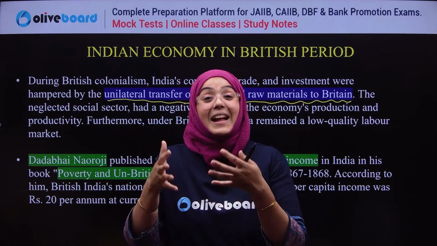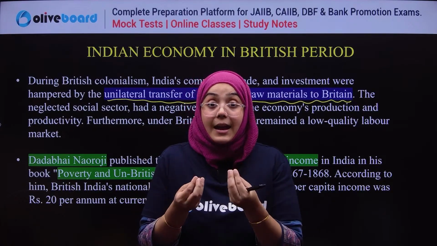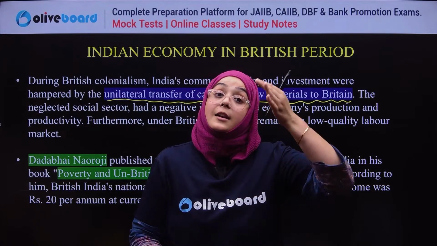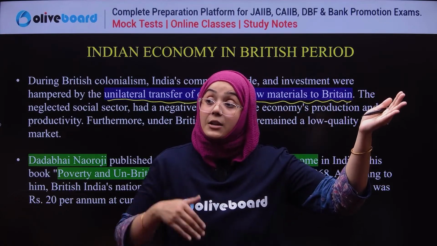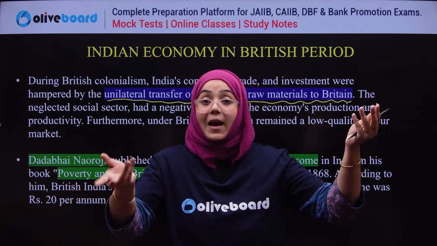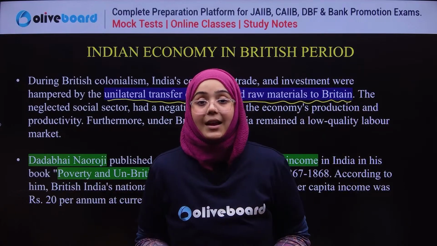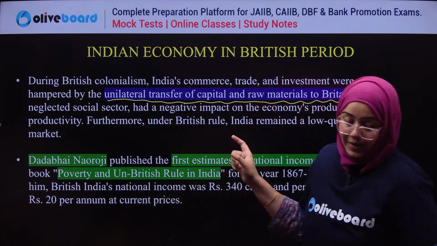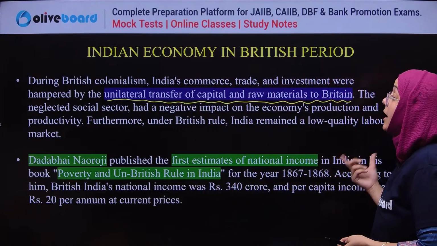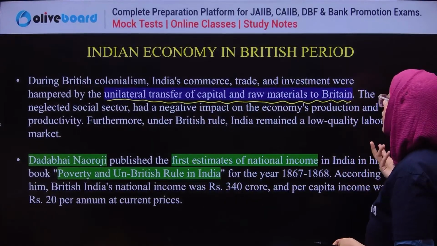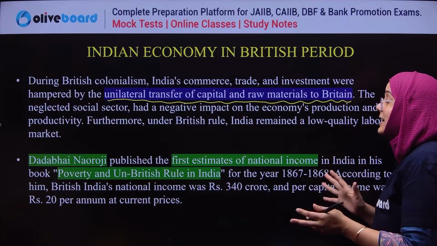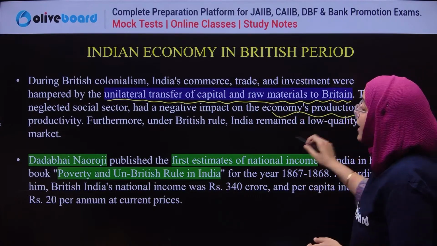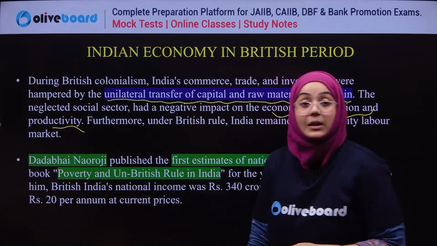So British exploitative measures took the GDP contribution to a very low level. Earlier it was 23%, but by the time the British left, it was only 3%. Why? Because the British exploited India and India's resources. So during the British time, it was the unilateral transfer of capital and raw material to Britain that neglected and had a negative impact on the economy's production and productivity.